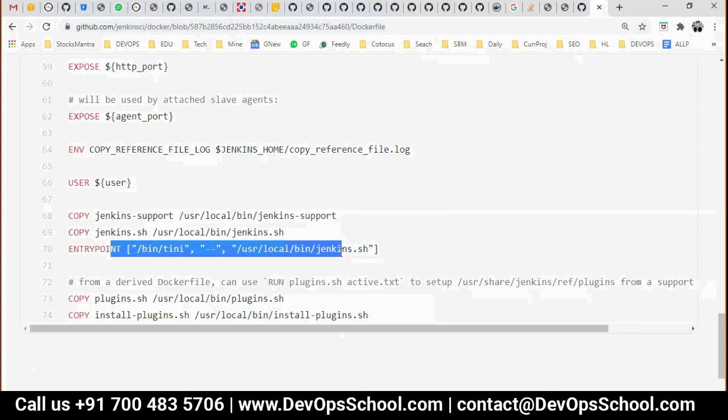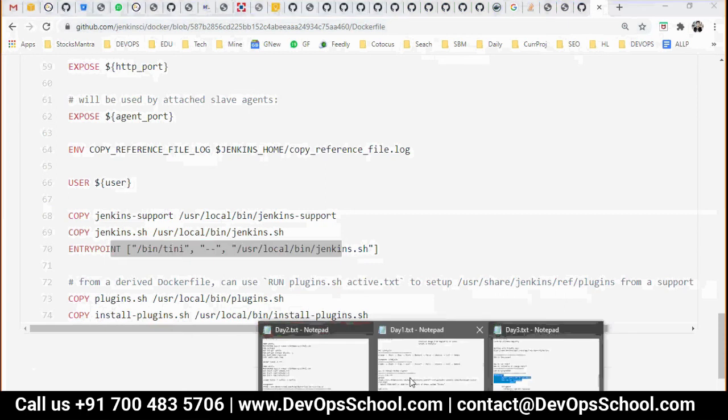If you want to know more about Bintini, it's an open source product. You can go to GitHub and read more about it. Okay, guys. So now, did you understand that? Even on the entry point, we can set the bin bash, right? Yeah, you can set anything there.